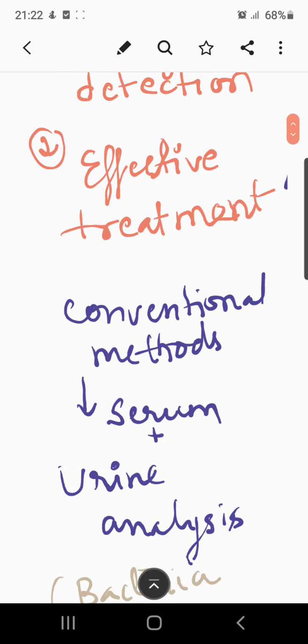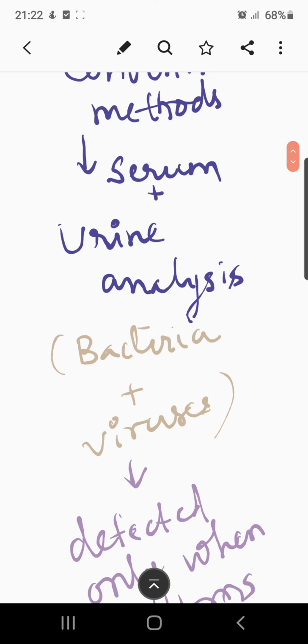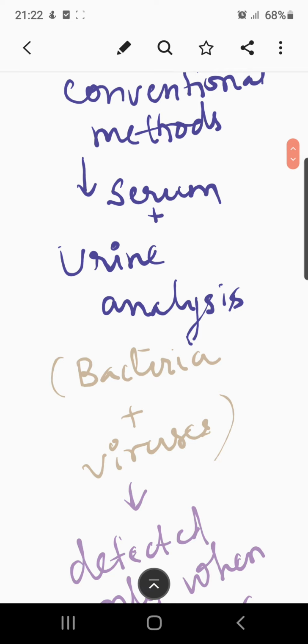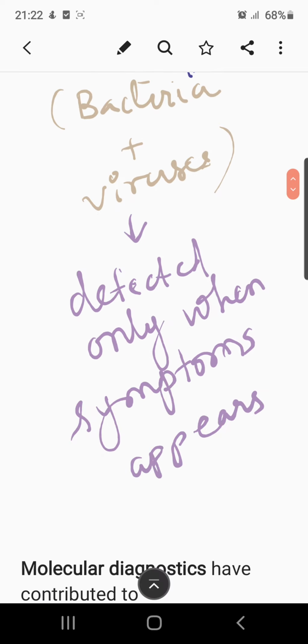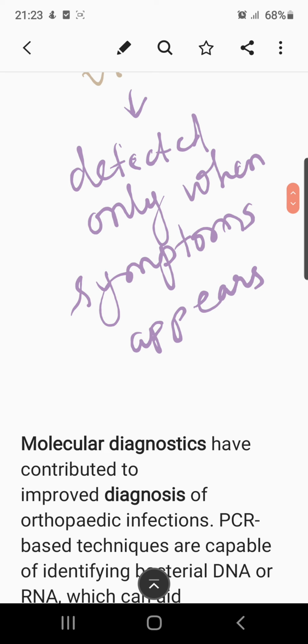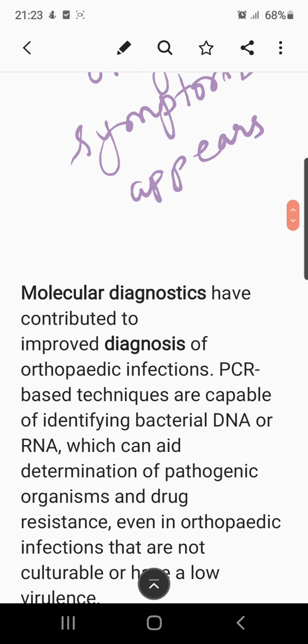As you can see, most of the conventional methods help us identify the type of bacteria or viruses causing certain symptoms in the body of the organism. So let's see what molecular diagnostics is. Molecular diagnostics have contributed to improvement in the diagnosis of orthopedic infections.